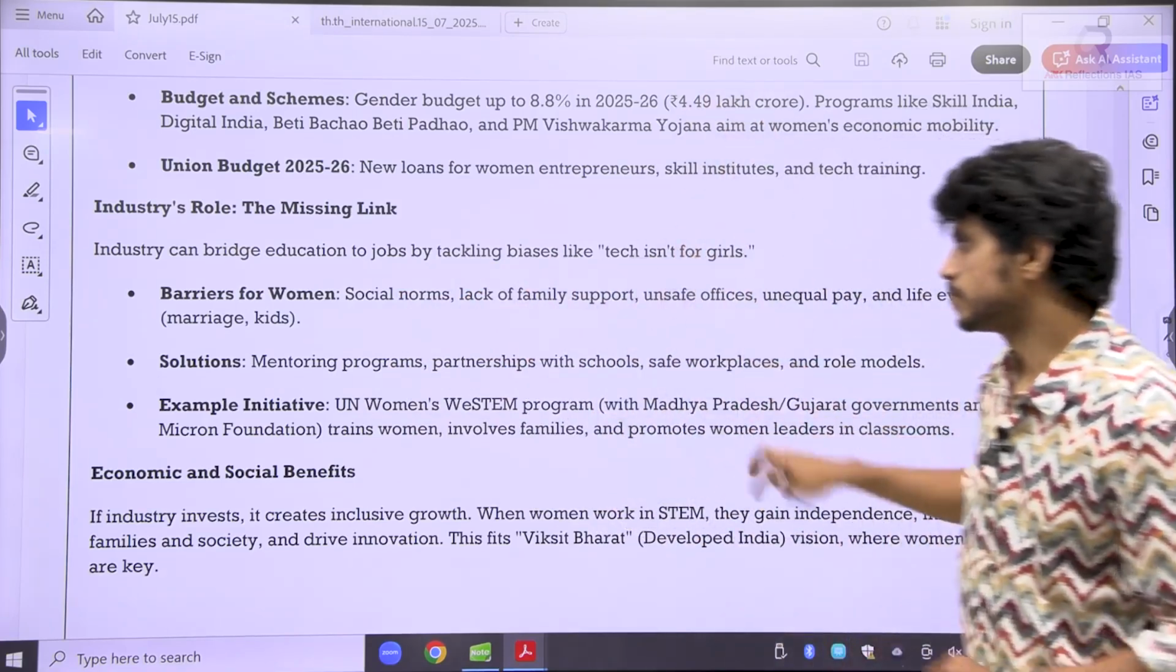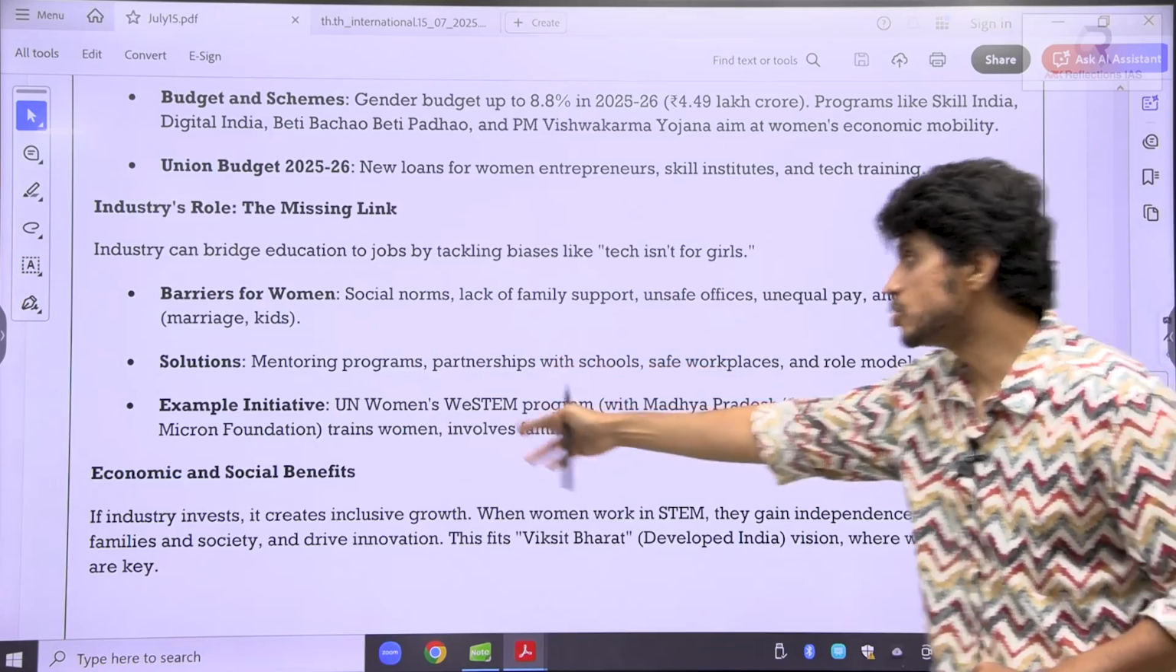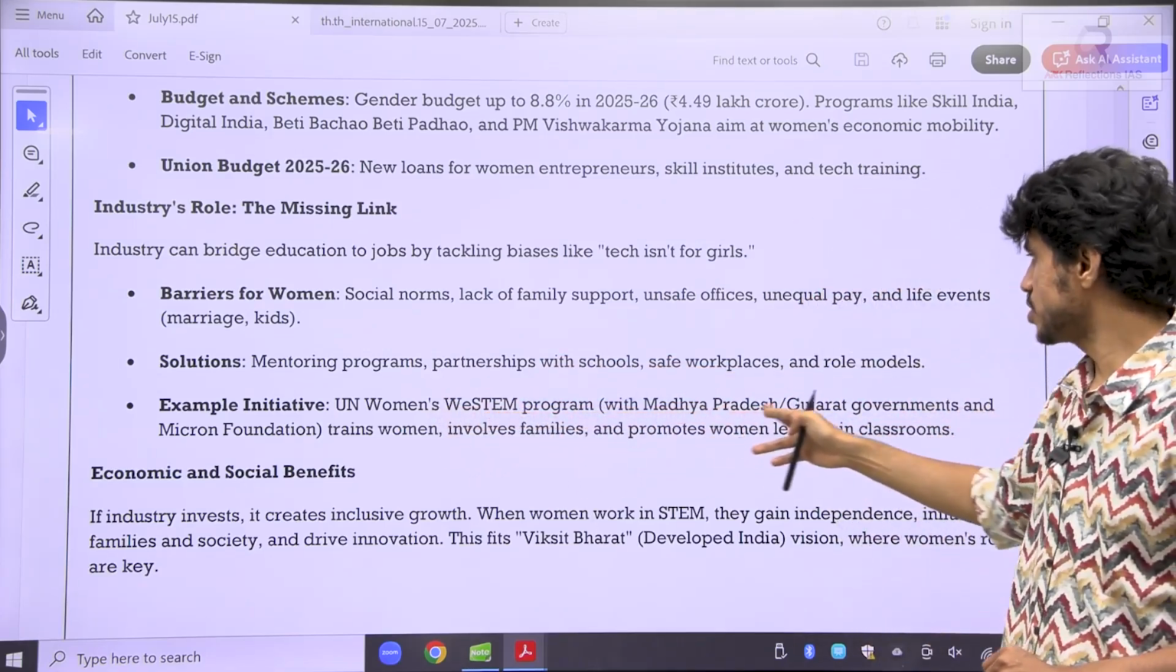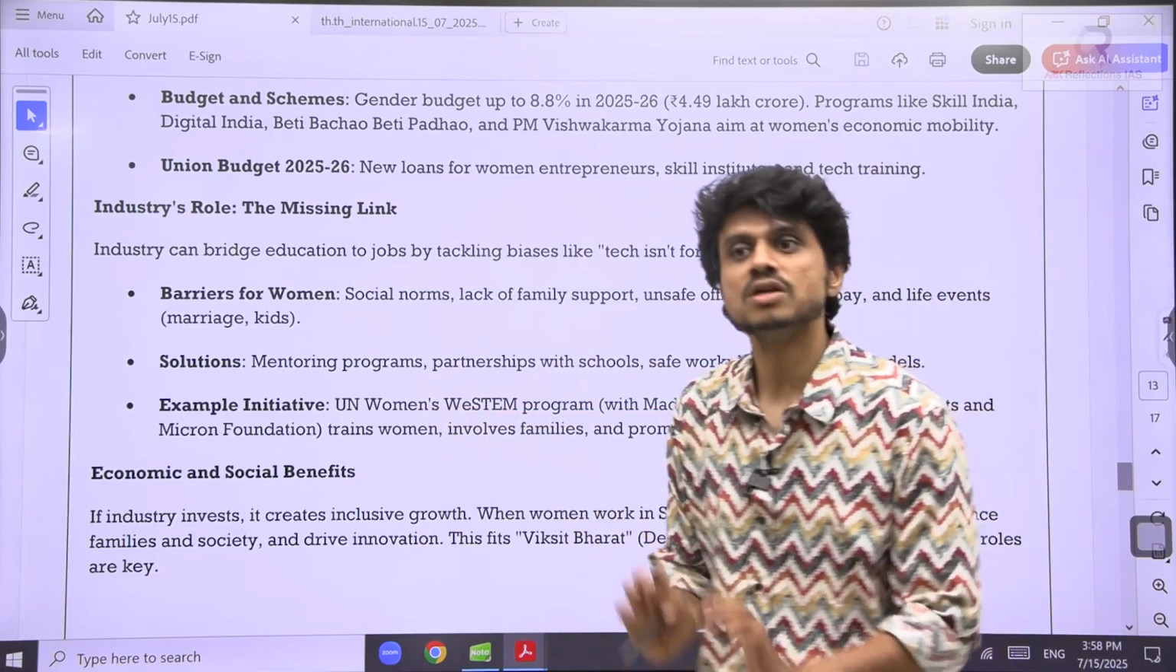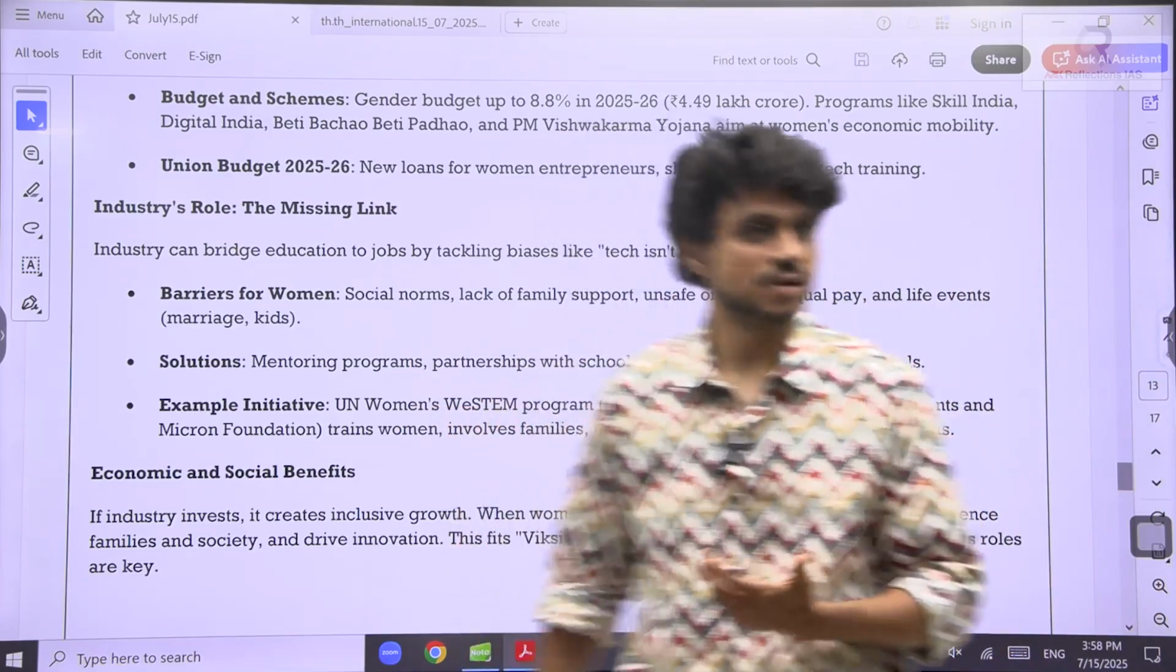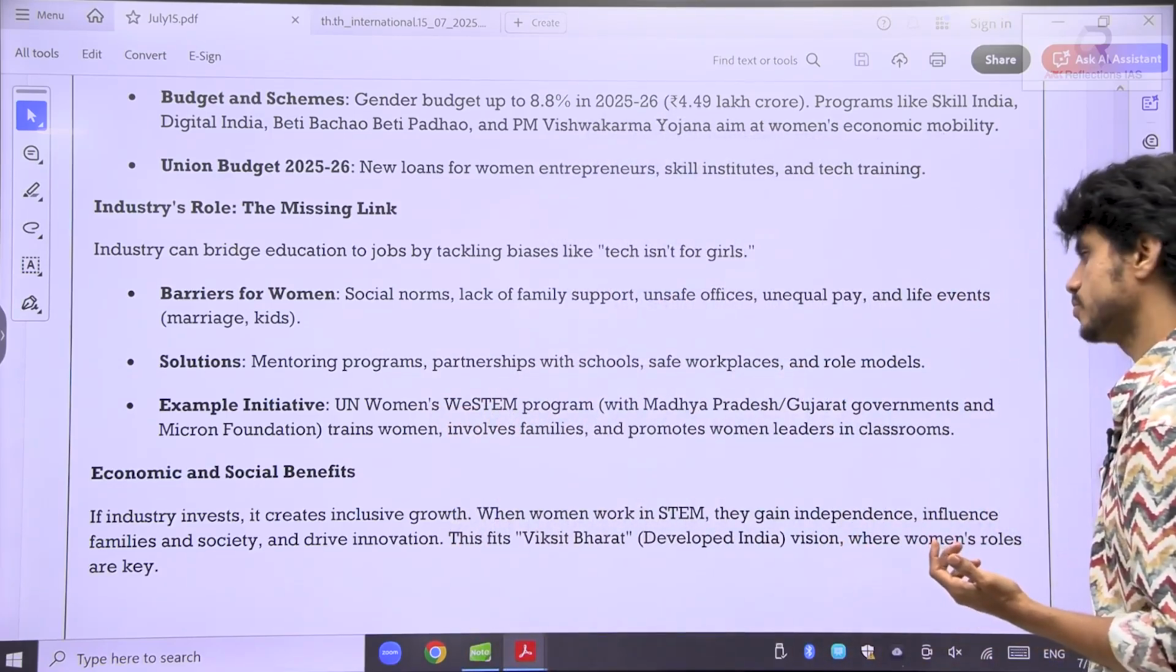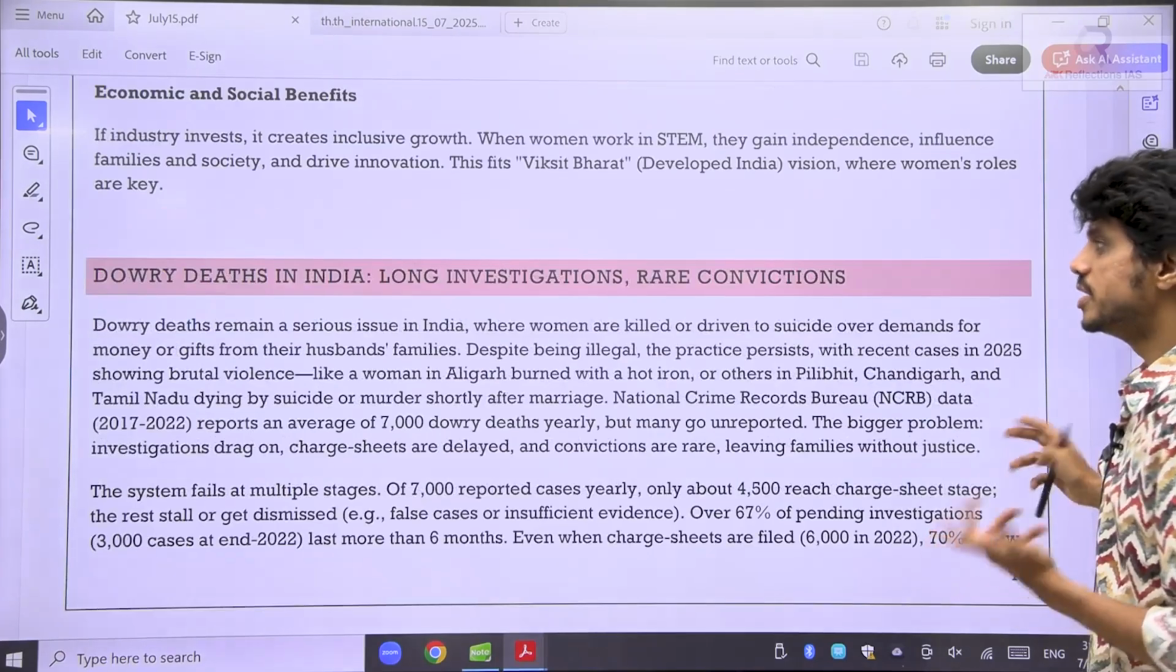Okay. So what kind of solutions? This is the solution: UN Women's VSTEM program with the Madhya Pradesh government. They are training the women. This is the important aspect that should happen. Dowry related deaths, that's what I said.